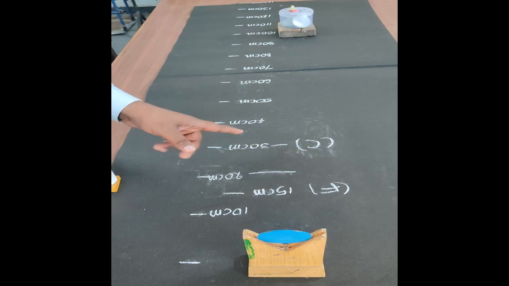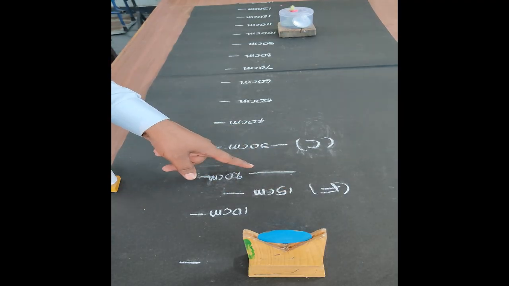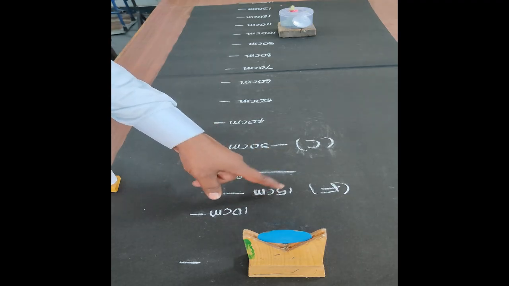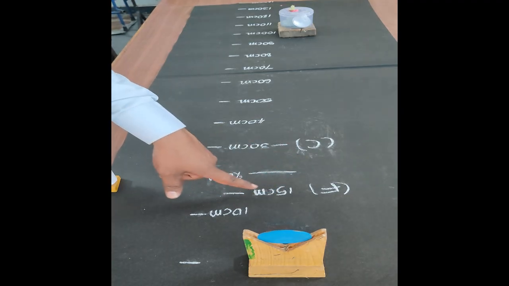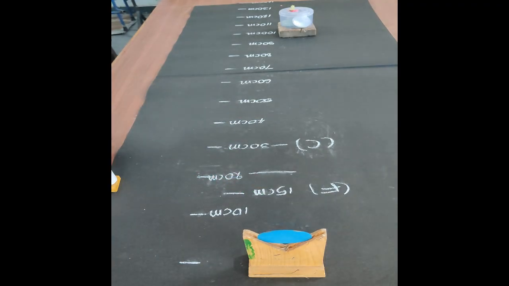And next let us place the object between C and F. Again let us place the object at F. Again let us place the object between F and P. And observe the types of images and nature of the images.